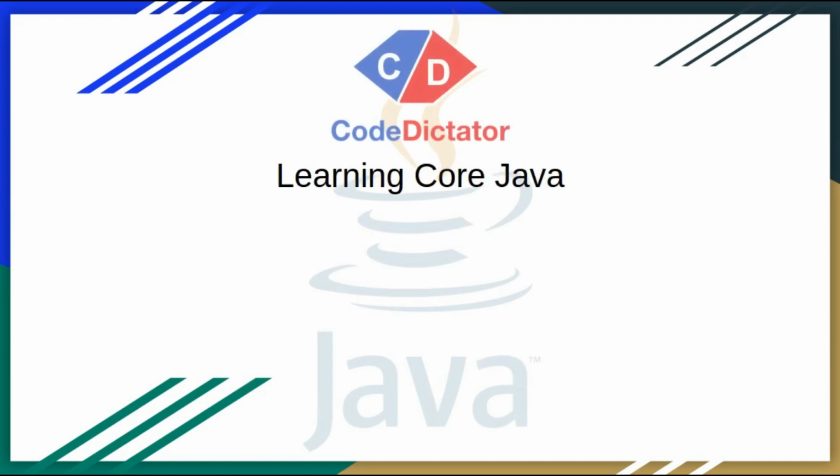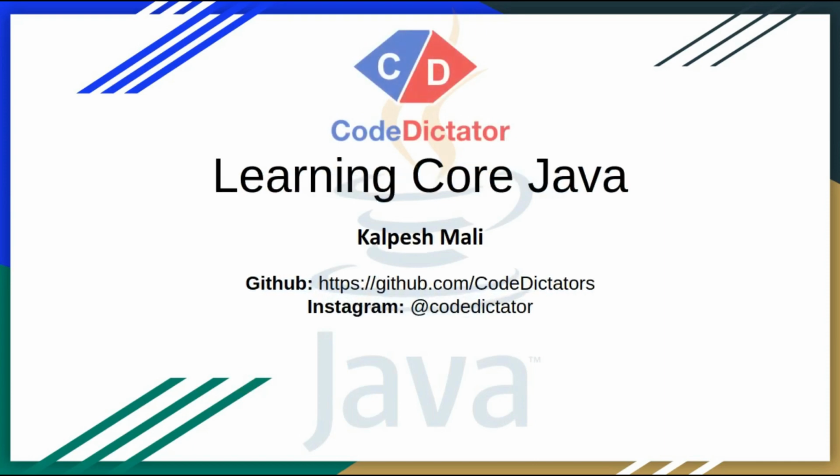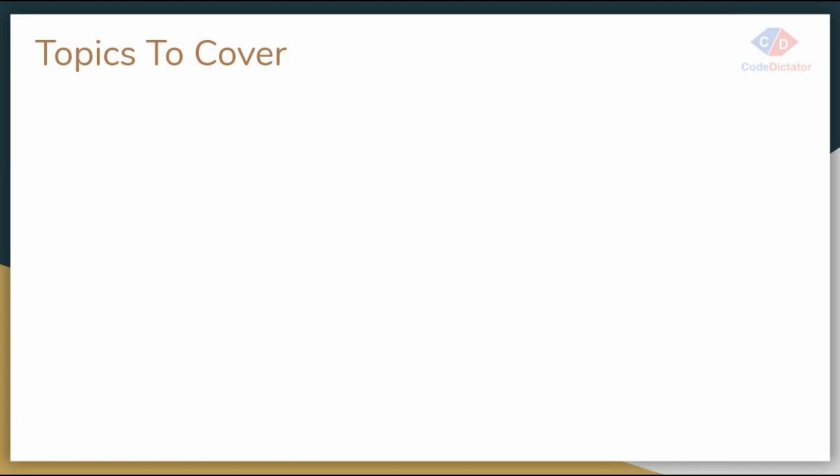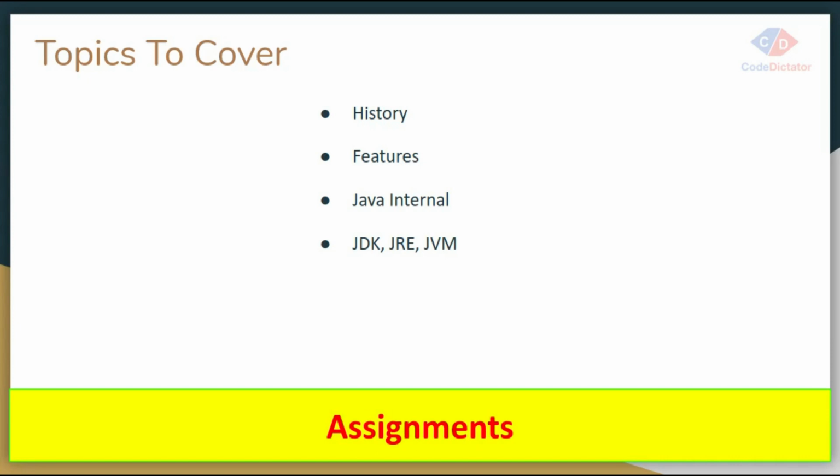We are going to learn Core Java. In this session, we are going to cover history of Java, features of Java, Java internal execution, JDK, JRE and JVM. And yes, at the end, we are going to solve some assignment. This tutorial is mostly related to features of Java. So this will be a little bit longer and theoretical, but really helpful. So let's start.